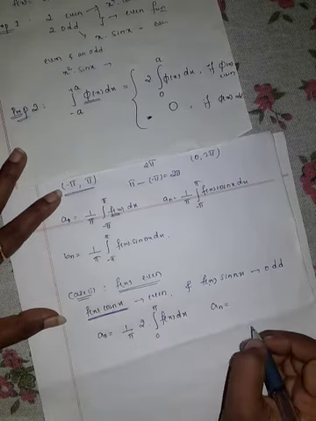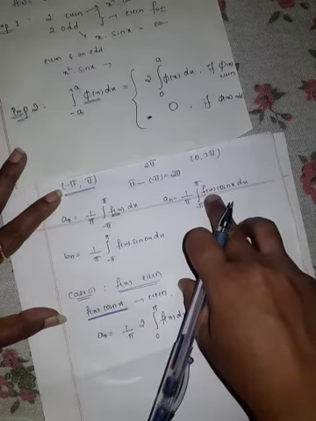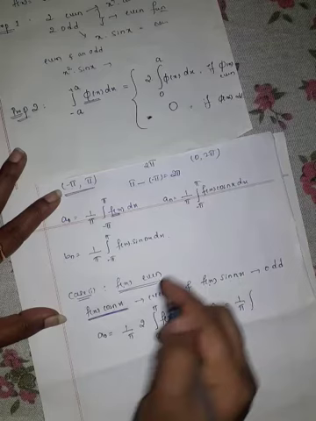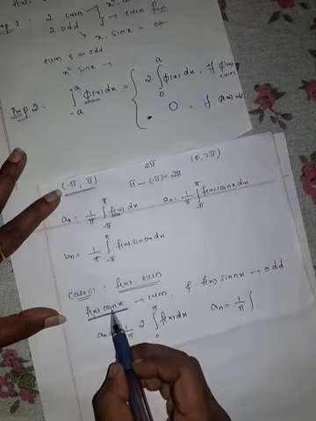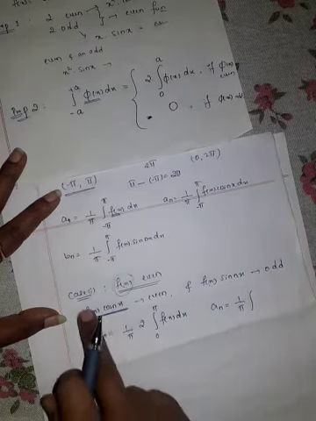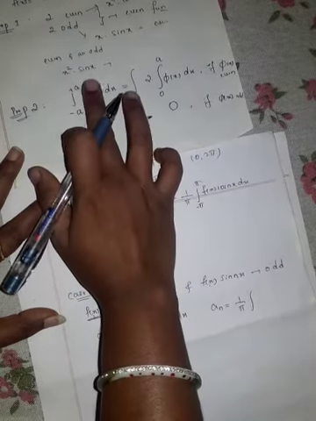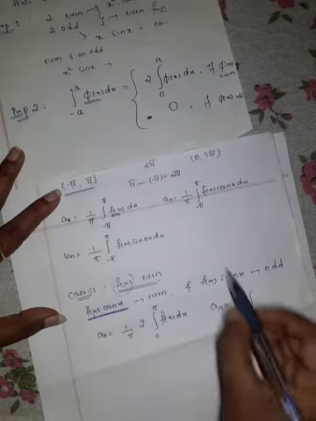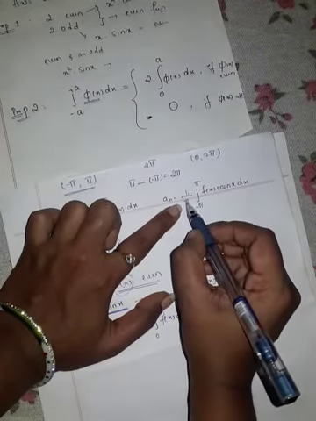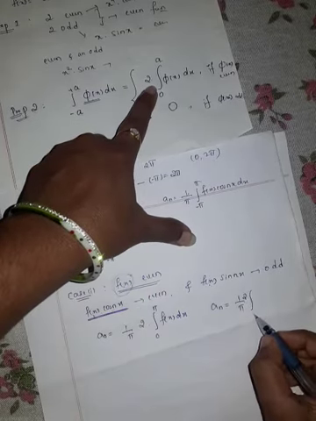Similarly, an is written as 1 divided by pi integration, where f of x into cos nx is a product that is even by property 2, because f of x is taken as an even function. Therefore, when f of x is an even function, we write the whole function as 1 by pi as it is, 2 into integration from 0 to a.